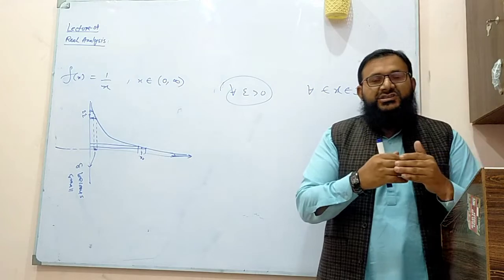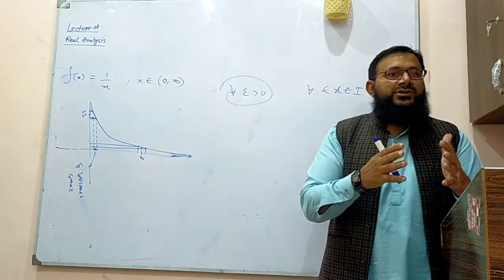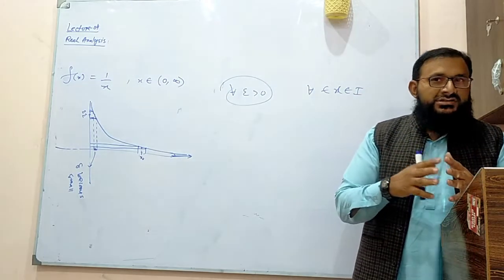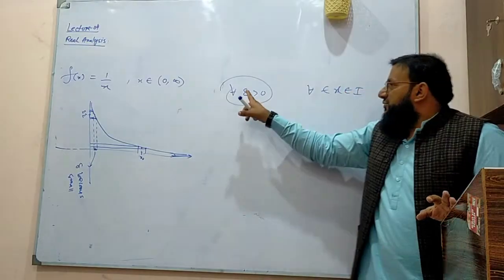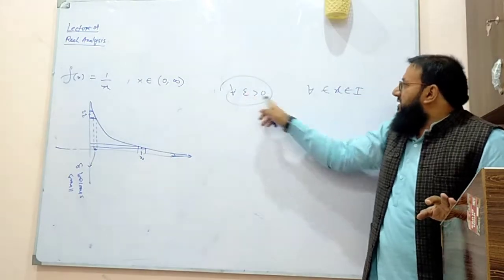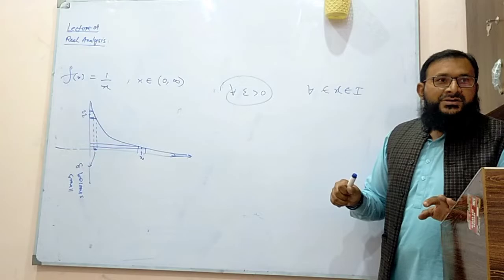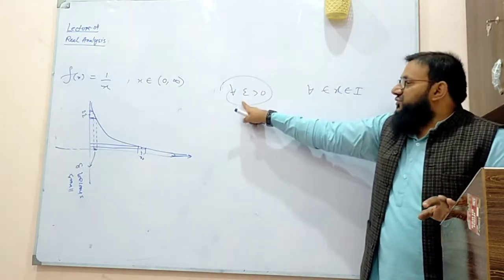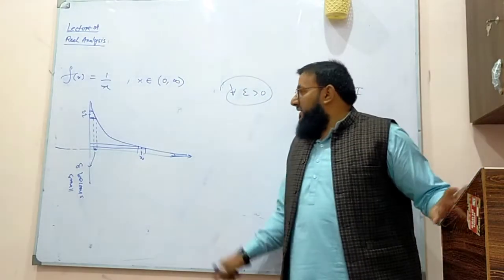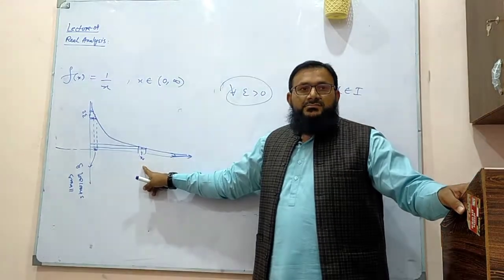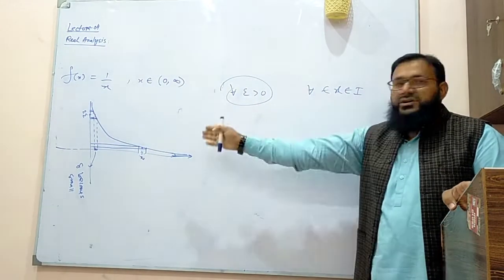The case is the same as we discussed for uniform convergence and pointwise convergence. But the problem is this one: you choose an epsilon, and that epsilon must work for all x. But unfortunately, whatever you have chosen does not work for all. This epsilon works for this, but this epsilon does not work for that when you go near to 0.